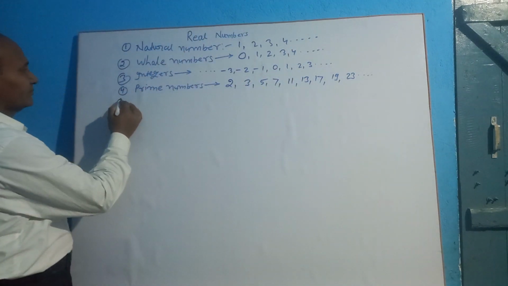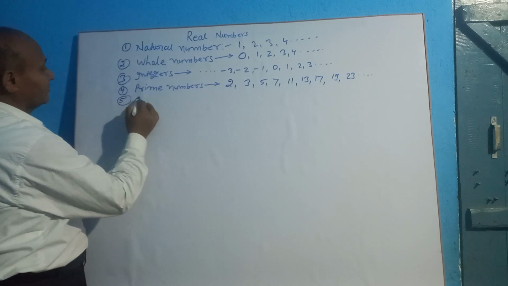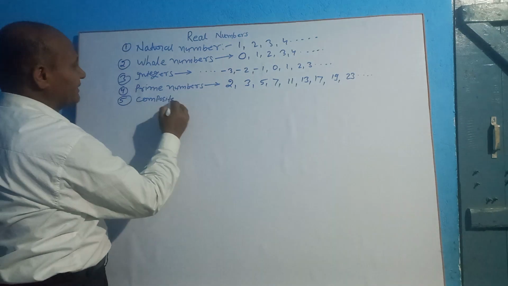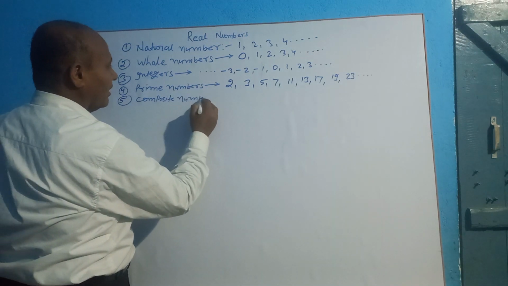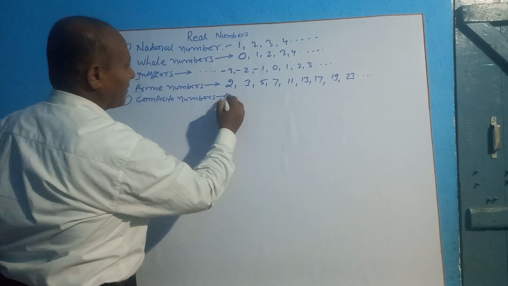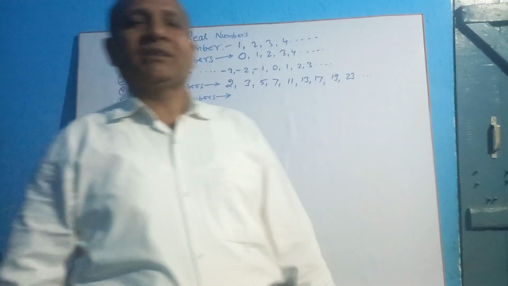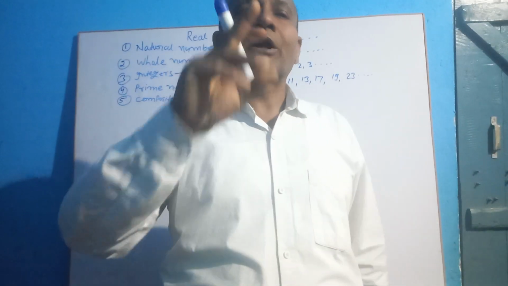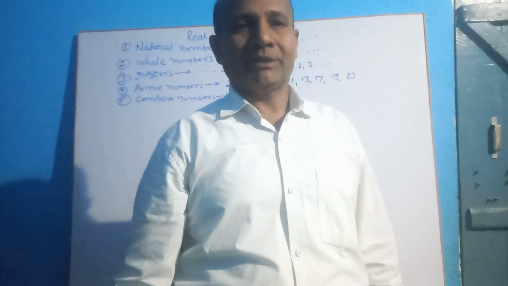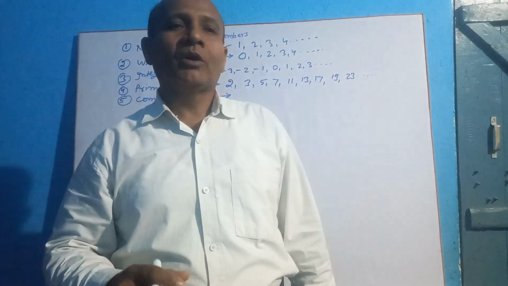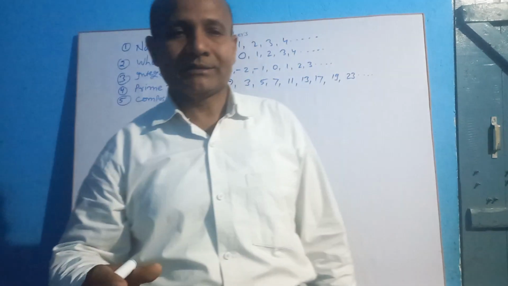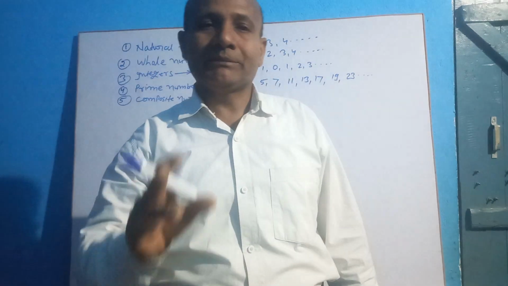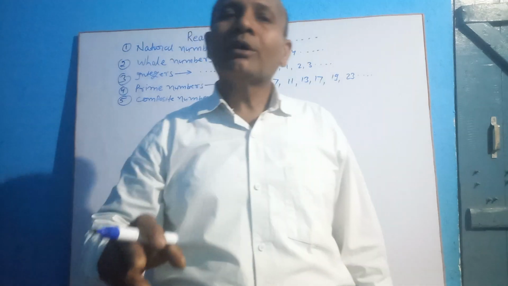Next, composite numbers. Numbers having more than two factors are known as composite numbers. For example, 4. 4 has more than two factors, 1, 2 and 4. 4 is divisible by 1, 2 and 4.